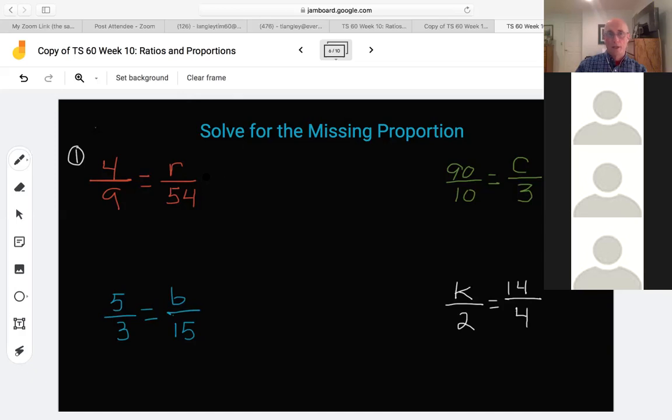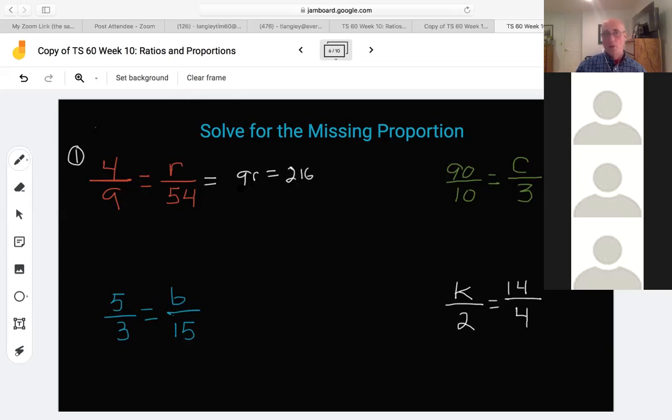But once again, we're having you practice doing it algebraically with one-step algebra. So I cross multiply: 9r equals, I'm going to take my little calculator here and multiply that. 4 times 54 gives me 216, okay? Now, same operation.